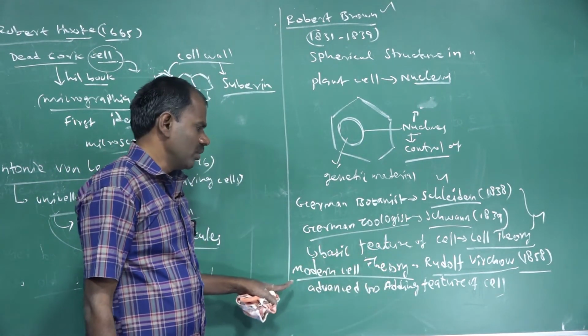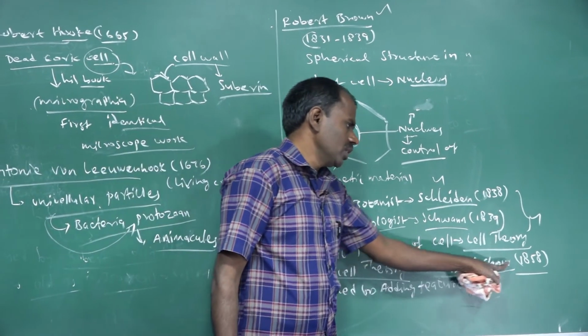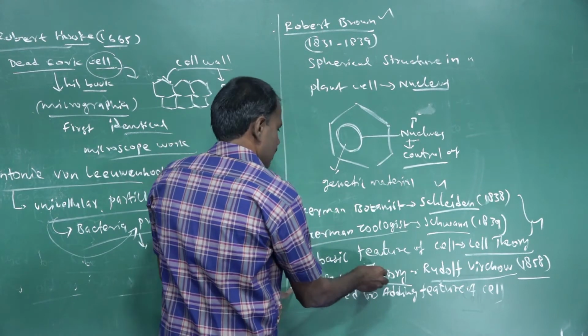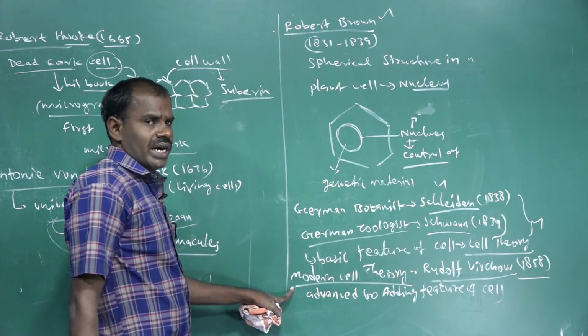Who was the first to find the modern cell theory? Rudolf Virchow, in 1858. He stated that the cell develops from pre-existing cells.